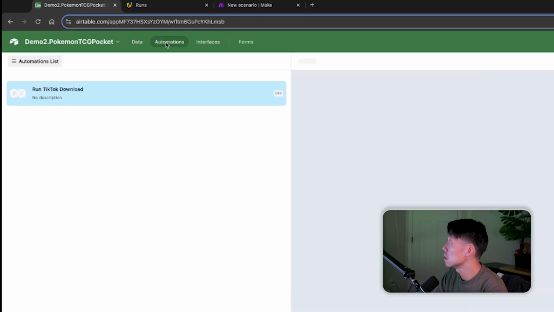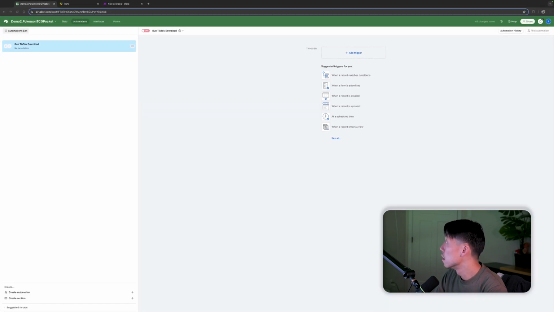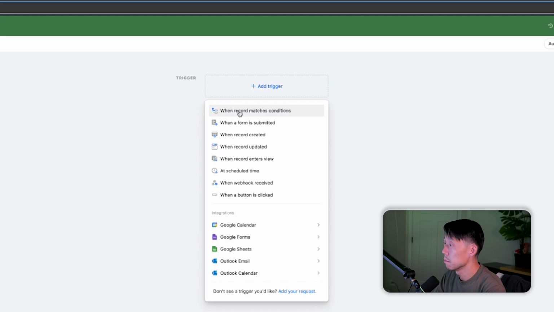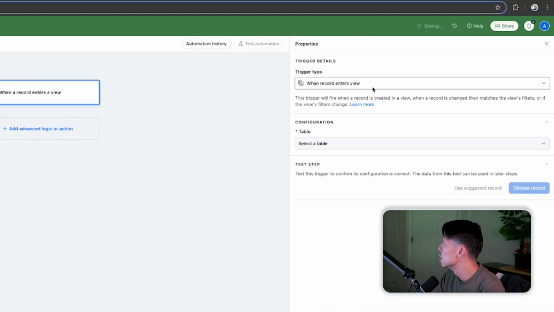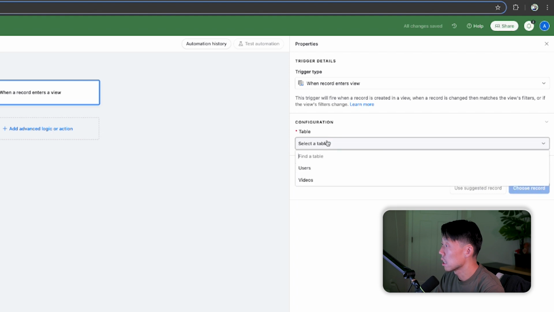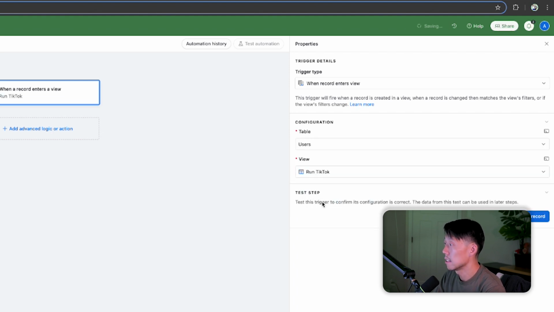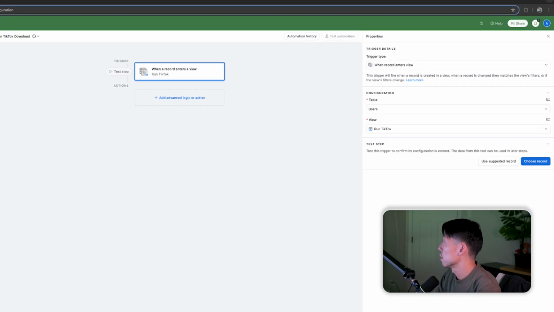Back to the Automations tab. The trigger for this, like we said, is going to be when a record enters the view, and that view is going to come from the users table and the Run TikTok view. Whenever a record comes into that view, based on if we selected the TikTok channel and Run Now, that's when this automation will trigger.